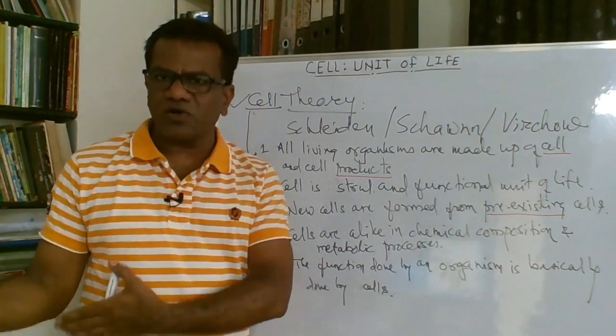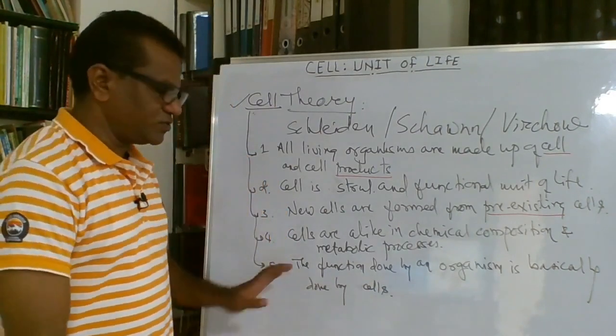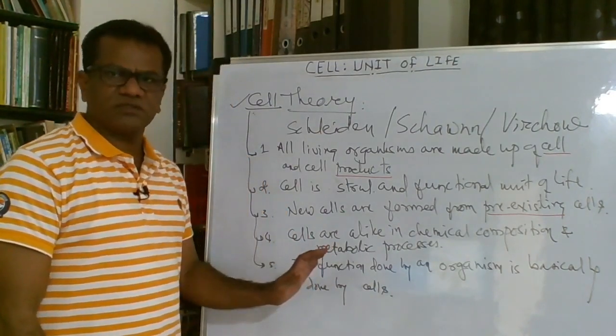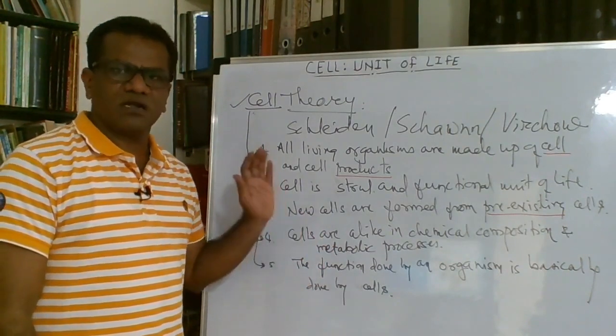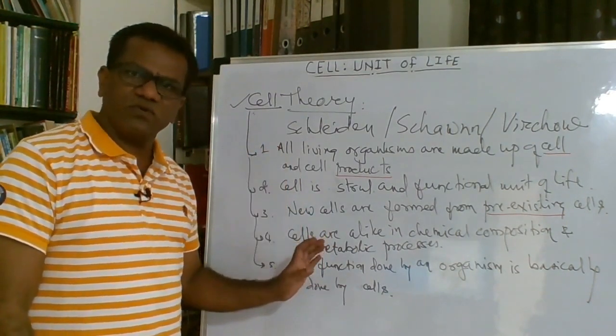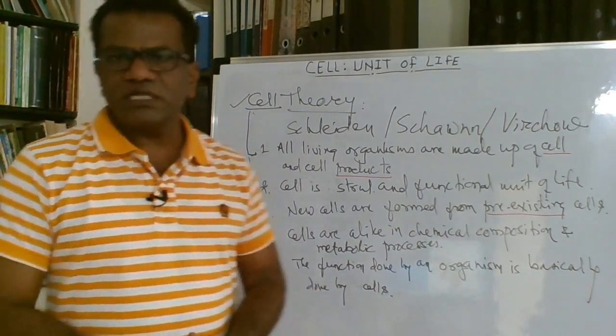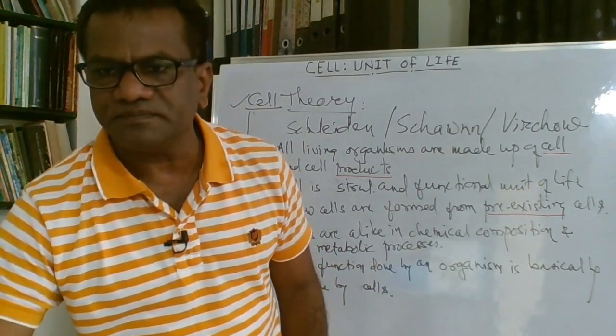Cells carry the order in the form of neurons, and cells also show the result. So whatever functions, activities, processes are done by an organism as a whole, or an organ as a whole, they are basically done by the cell. So this is the cell theory.